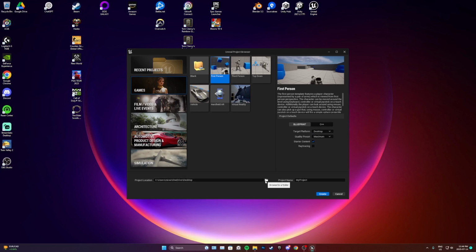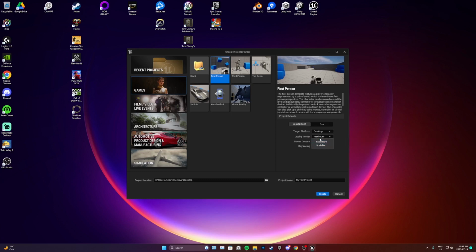You can put it anywhere you want. I'm just going to leave mine on the desktop, and I'm going to name it my test project for now. You can leave starter content on. Mobile, you can turn that on if you want. It does compile the project differently, and it does some things in the back end which turns some quality settings down when you package your project after.